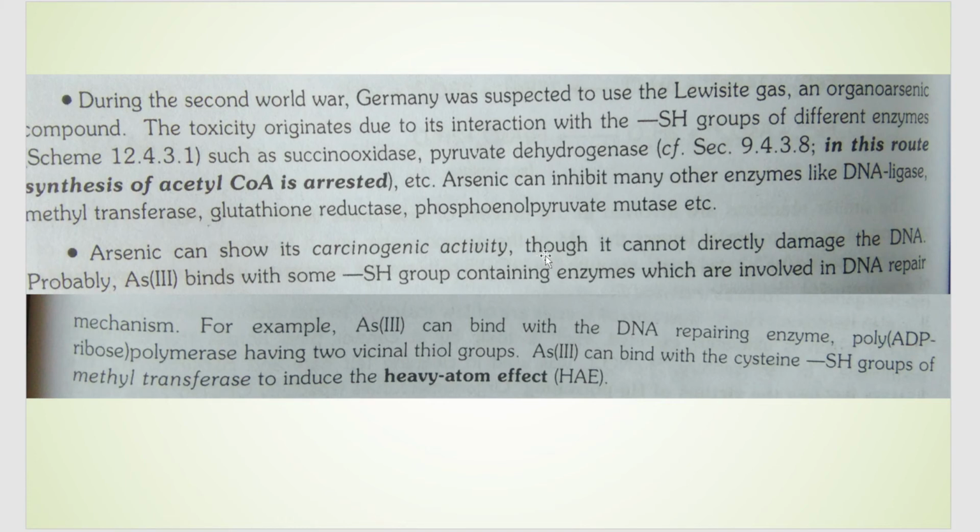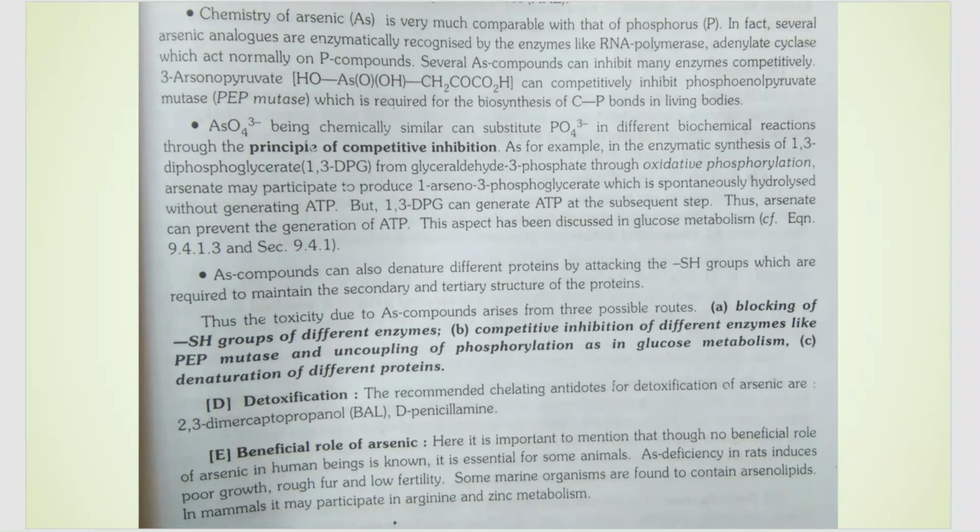One of the examples given here is that of polymerase, which has two of these SH groups, wherein arsenic will go and bind, and then it will inhibit the property of that particular enzyme. Also, arsenic has a very comparable shape and geometry to that of phosphorus. Therefore, it can replace phosphorus in certain different enzymes like RNA polymerase, adenyl cyclase, etc.